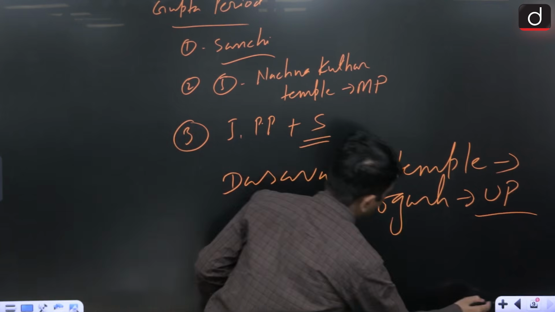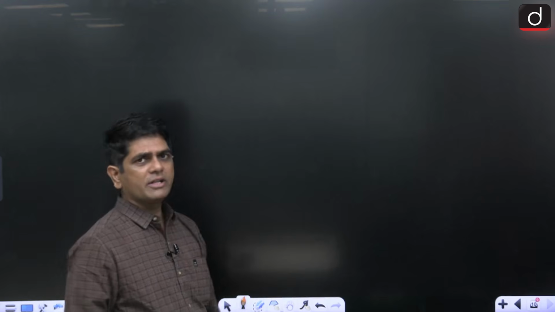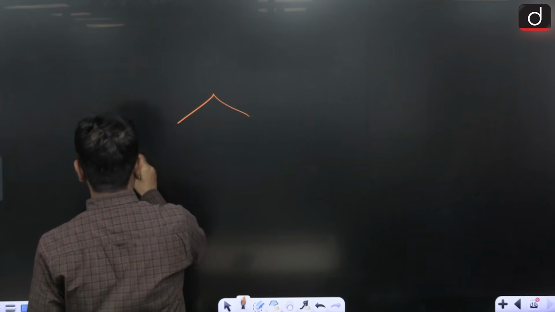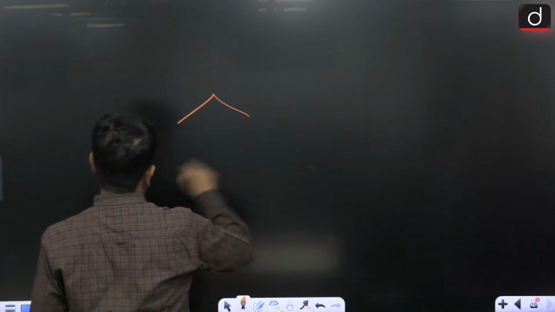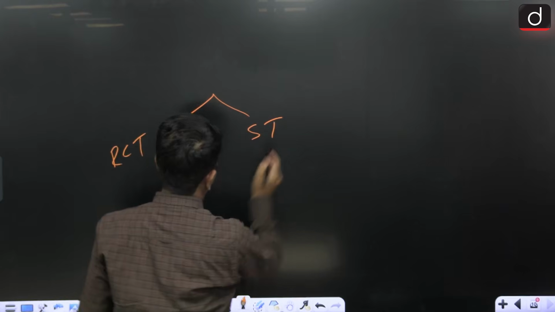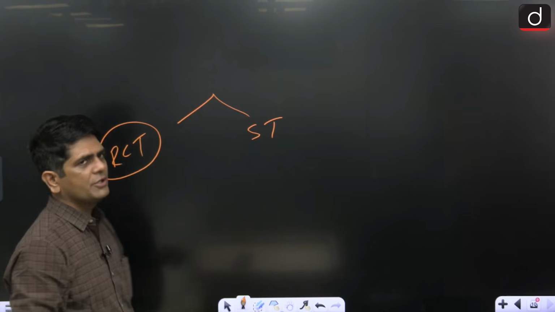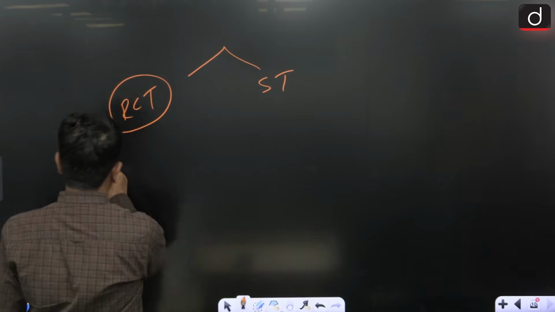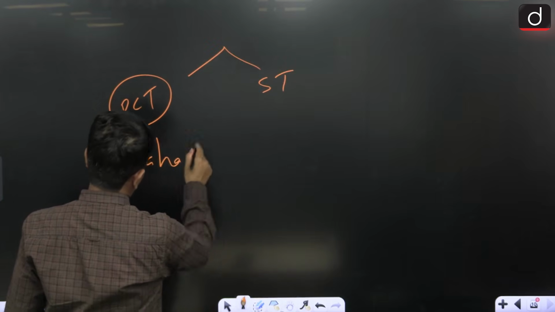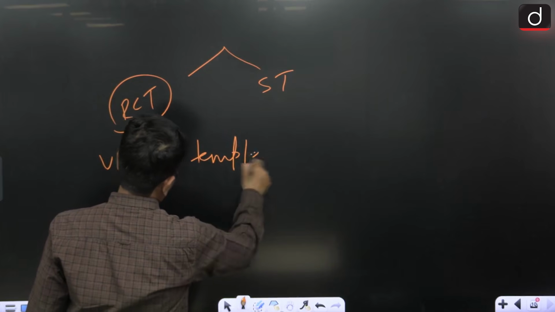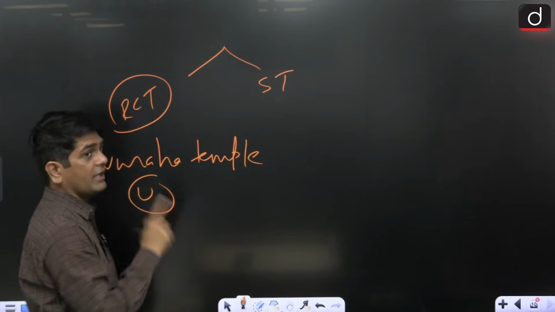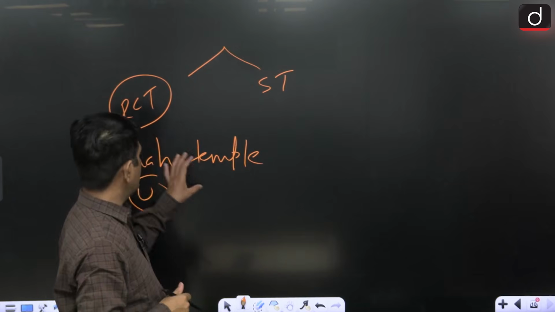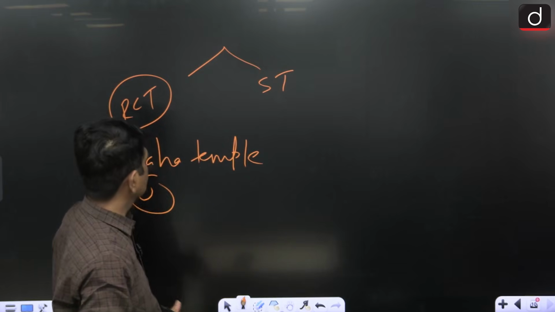Now, a few more things about the temples built in the Gupta period. Temples in the Gupta period were of two types. One is called the rock cut temple and the second one is called structural temple. I have already discussed the rock cut temple in my previous video. So we have the Varaha temple at Udaygiri. Which Udaygiri? The Udaygiri located in Vidisha district, Madhya Pradesh. One of the earliest Hindu rock cut temples.